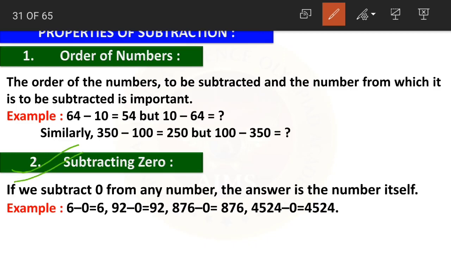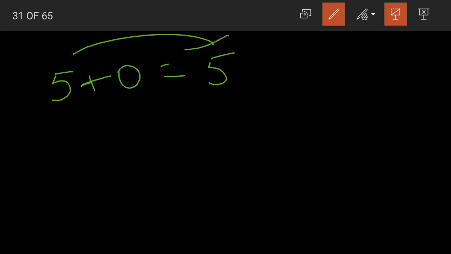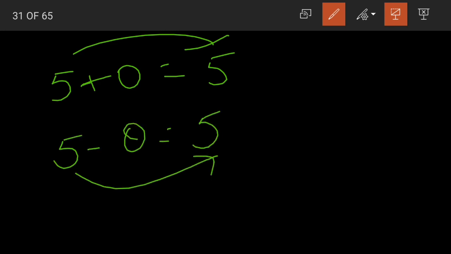Now property number 2, subtracting 0. If we subtract 0 from any number, the answer is the number itself. Yes, if you remember from addition, if we add 0 to any number, what will be the answer? The answer will be the number itself. Yes, in the same way, when we subtract 0 from any number, the answer will be the number itself.